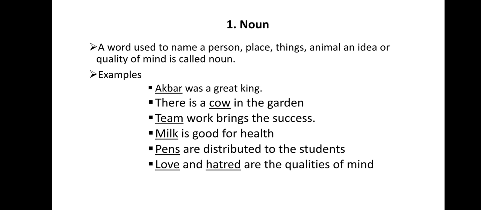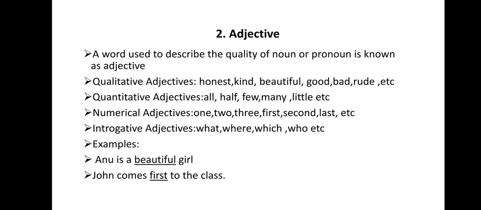Team, it is a collective noun. Milk is an uncountable noun. Pens, they are countable, so it is going to be an example for the countable noun. Love and hatred, they are going to be examples for the abstract noun.